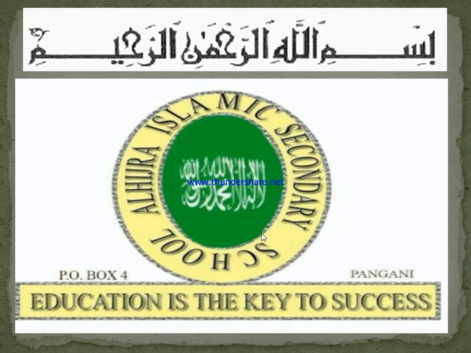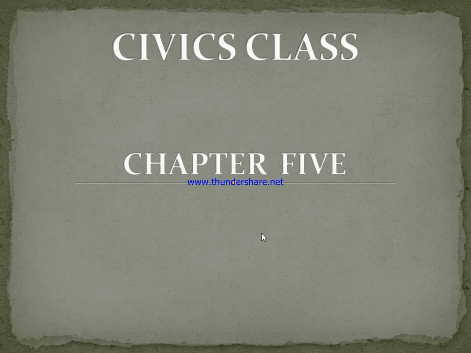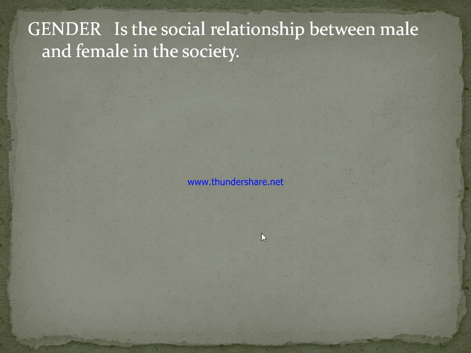Dear students, let's continue with civics class chapter 5, and today let's discuss gender. Let's discuss a little bit on gender. What is gender? Gender is the social relationship between male and female in the society. That is different in characteristics, different in behavior, activities, attributes.